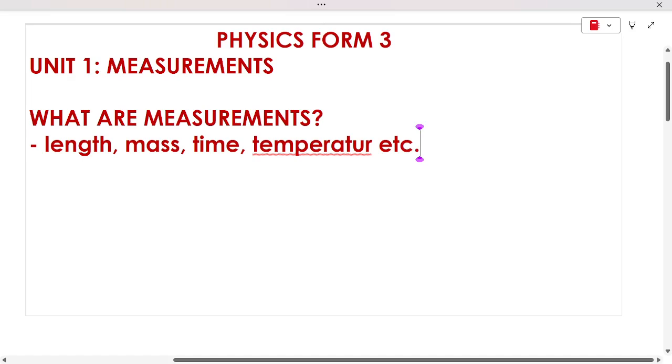So before I clearly define what measurement is, let me define what a physical quantity is. When we talk of a physical quantity, what is it? A physical quantity is the properties of material that can be measured.